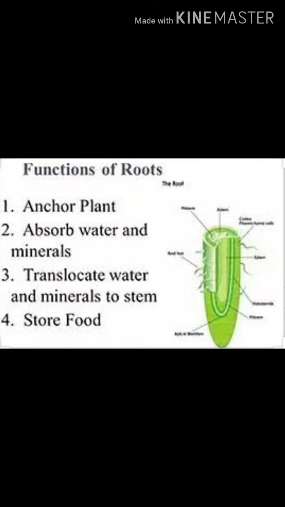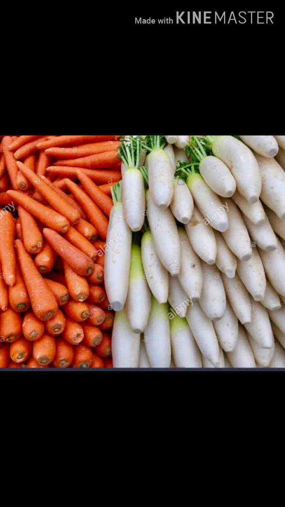Okay, next part, the root. Roots hold the soil firmly and anchor the plant. The main functions of the root are to absorb and transport water and nutrients from the soil. The roots of the carrot and radish also store food.